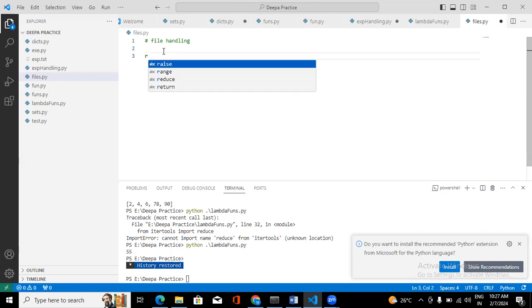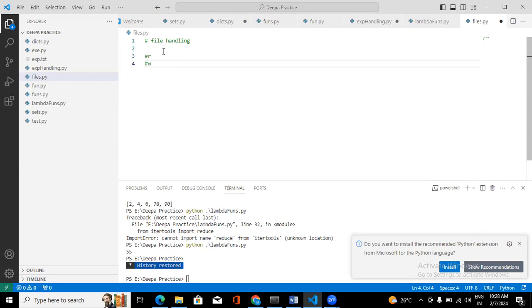We have read mode. R indicates read mode, so you can only read the data, you can't perform any other operation. If you open the file in W mode, you can only write the data. You can't do anything else, you can just write data to the file.